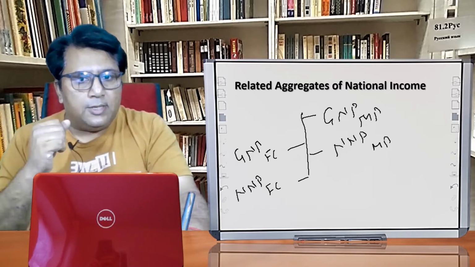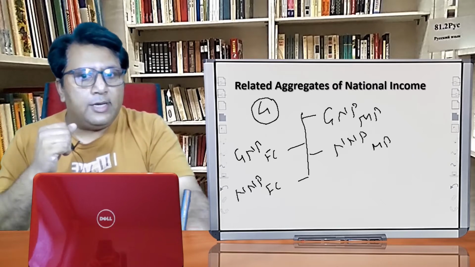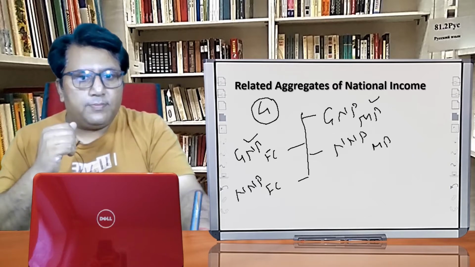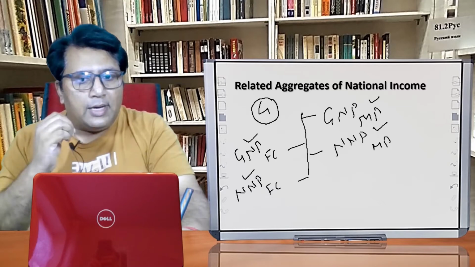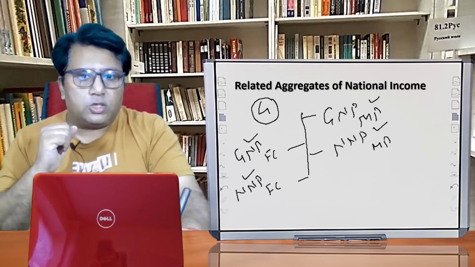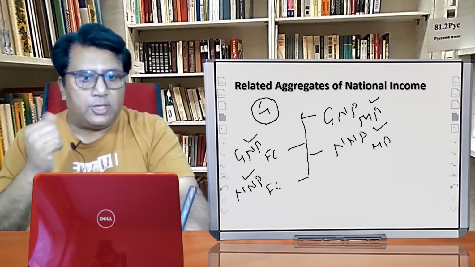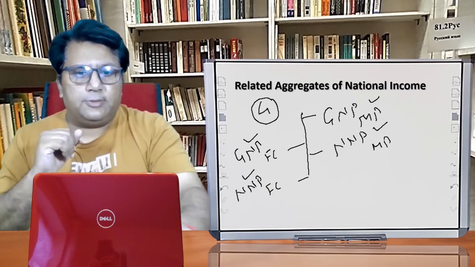So national income has 4 related aggregates. One by one we will discuss all these related aggregates.